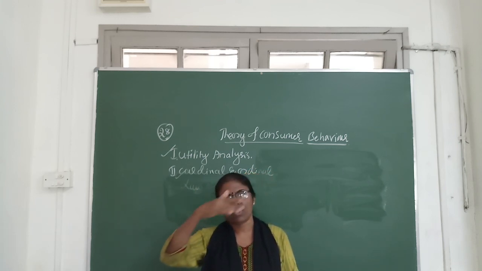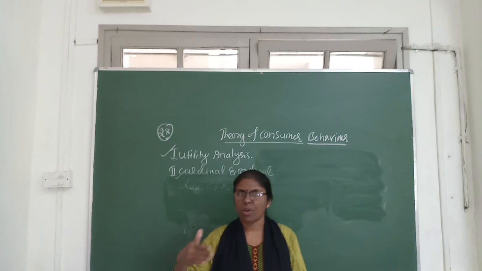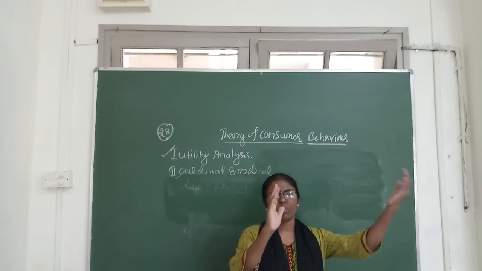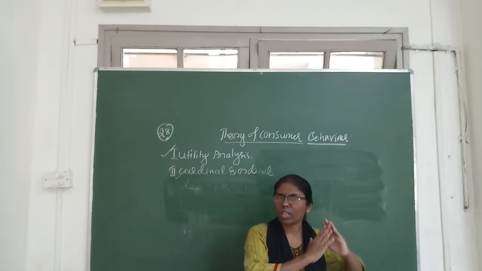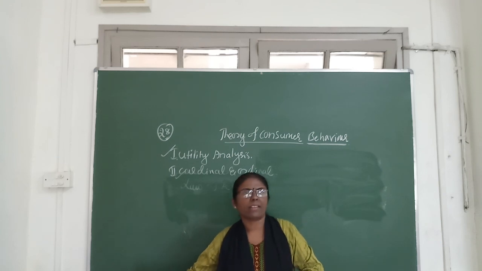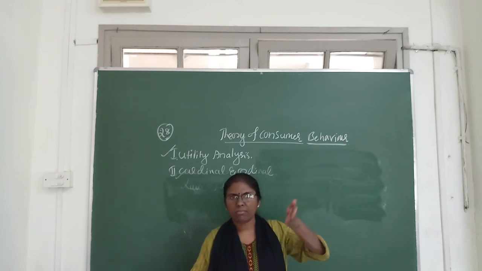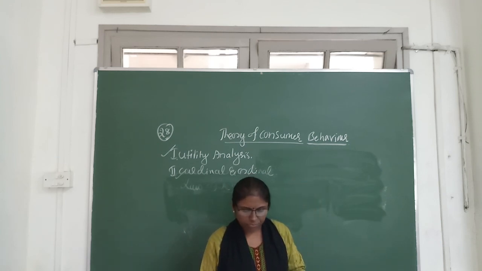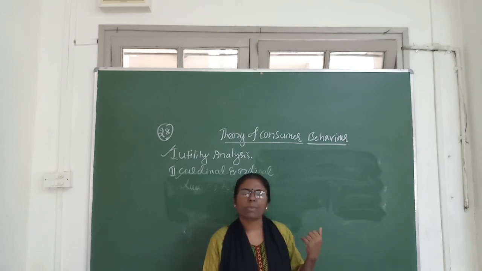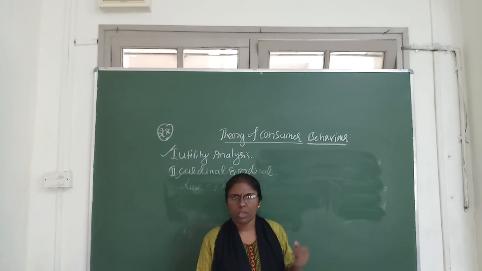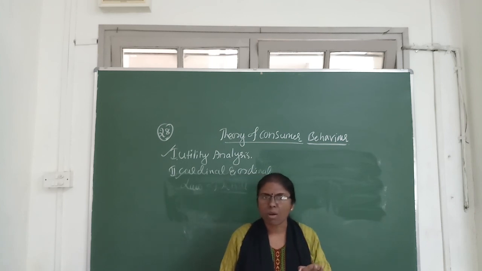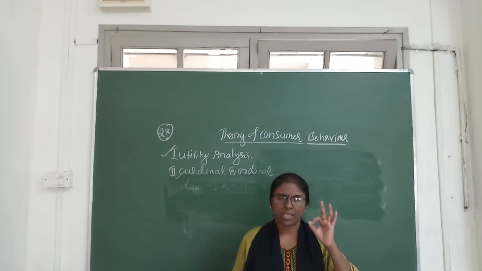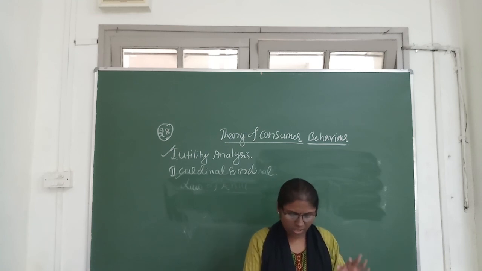Budget line slopes downward. Why does it slope downward? Because if the consumer wants to purchase more of one commodity, he has to give up the other commodity. So the budget line slopes downward. And how is the ratio calculated? The price ratio, that is Px divided by Py. So in detail we studied the budget line, budget ratio and budget set.